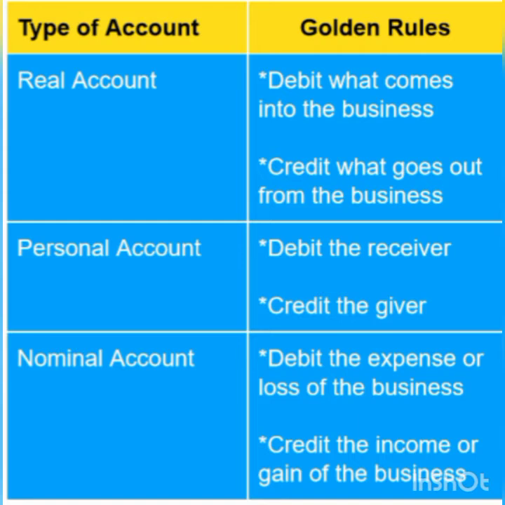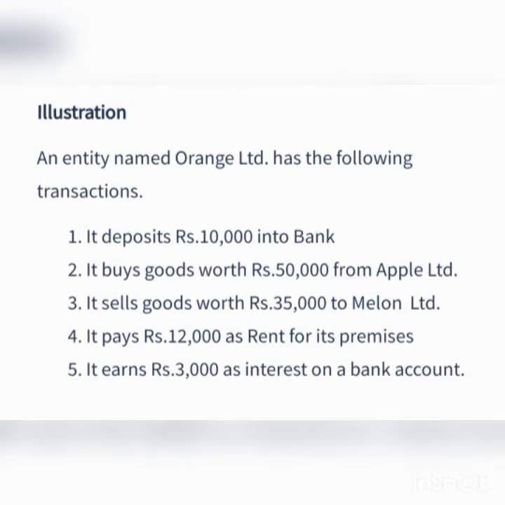Here there is no income, so there is an outflow of cash. Cash is a real account. The rule for recording real account in this transaction, where there is an outflow of cash: cash is an example of real account, so the rule is credit what goes out. Here there is an outflow of cash, so we want to credit cash account. The entry will be rent account debit to cash account.